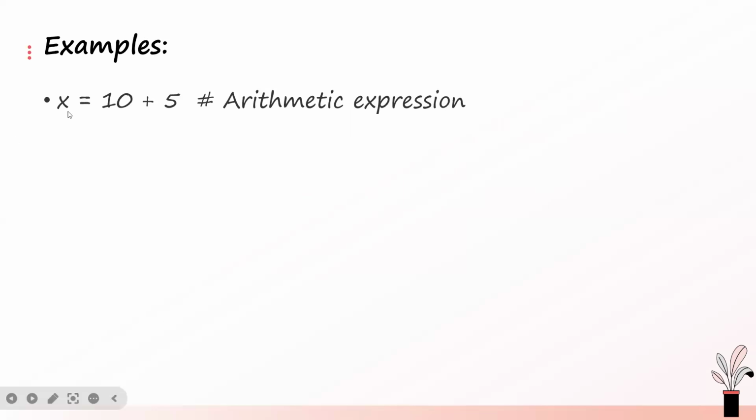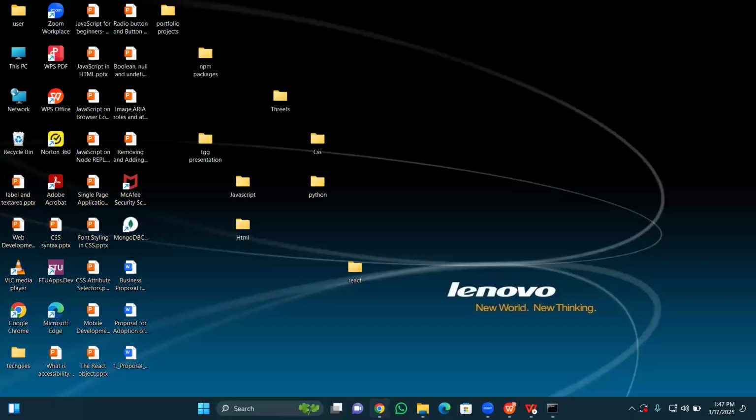This is an example of an arithmetic expression. When you say x is equal to 10 plus 5, here we have two expressions. The first expression is 10 plus 5. The second expression is the assignment expression. Okay, let's go to the website.